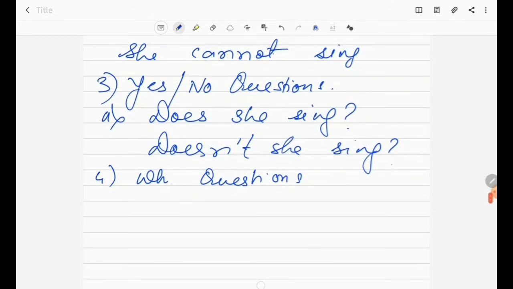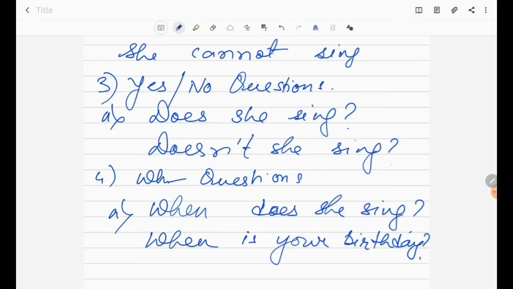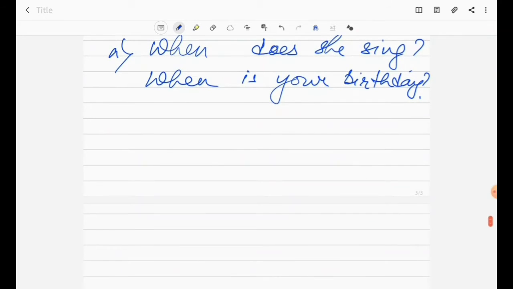Like, when does she sing? When is your birthday? So these are the questions which are used in a simple present tense. So let us discuss present perfect tense.